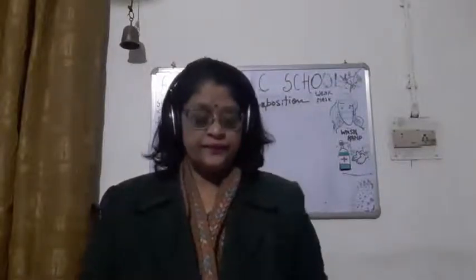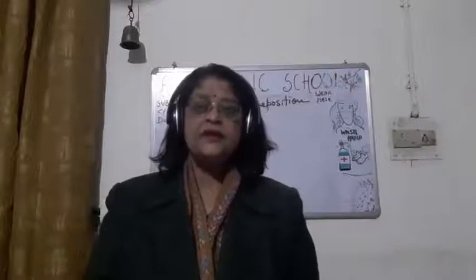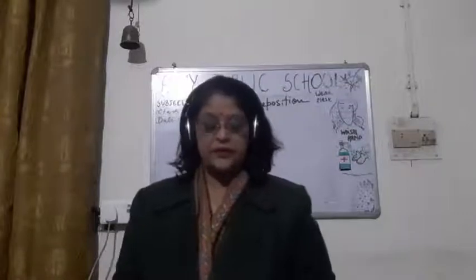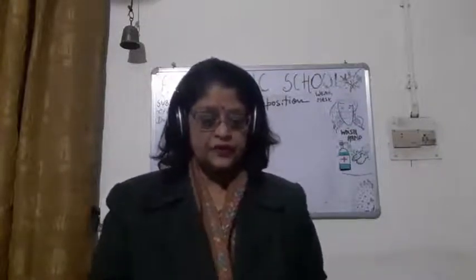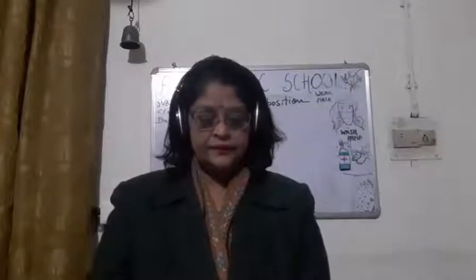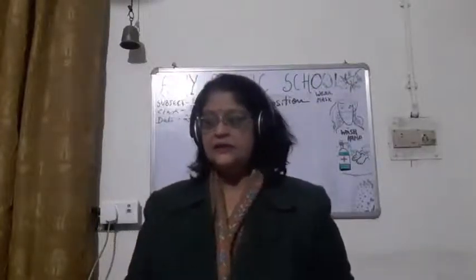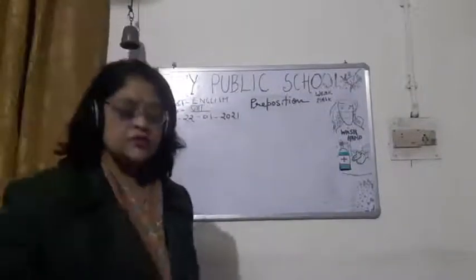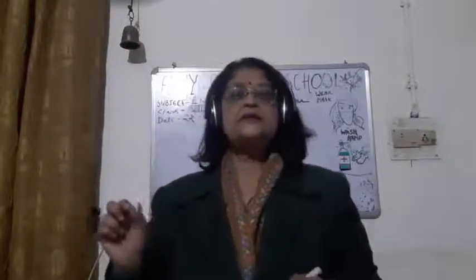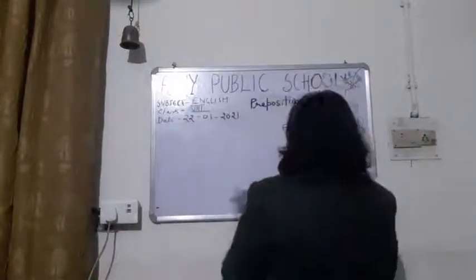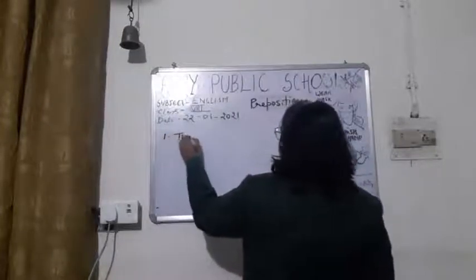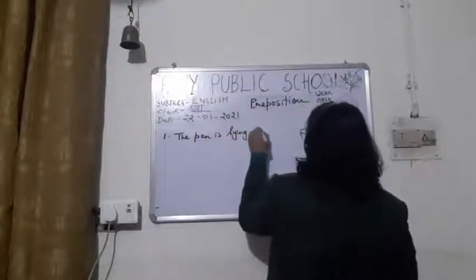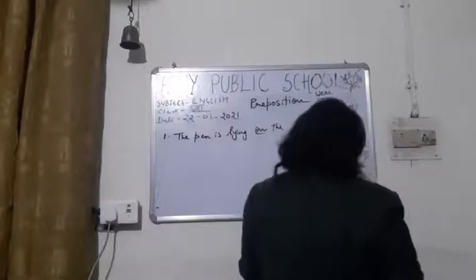For example, the pen is lying on the table. Okay. So, children, here are three sentences I am writing, and you see how the prepositions are used here. So, children, you can see the pen is lying on the table. This is sentence number 1.